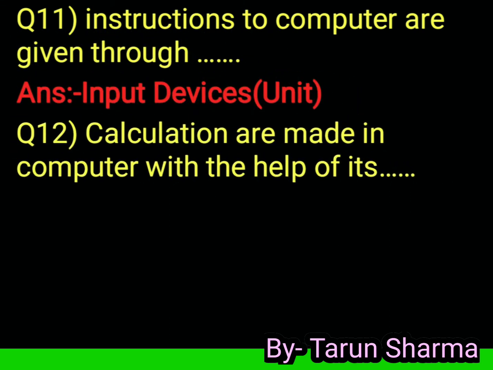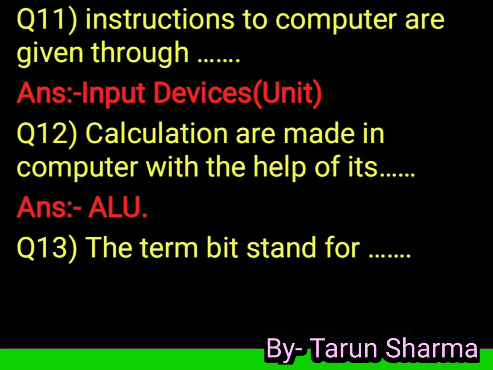Question 12. Calculations are made in computer with the help of its ALU. ALU stands for arithmetic logical unit. It performs arithmetical operations like addition, subtraction, multiplication, and others.